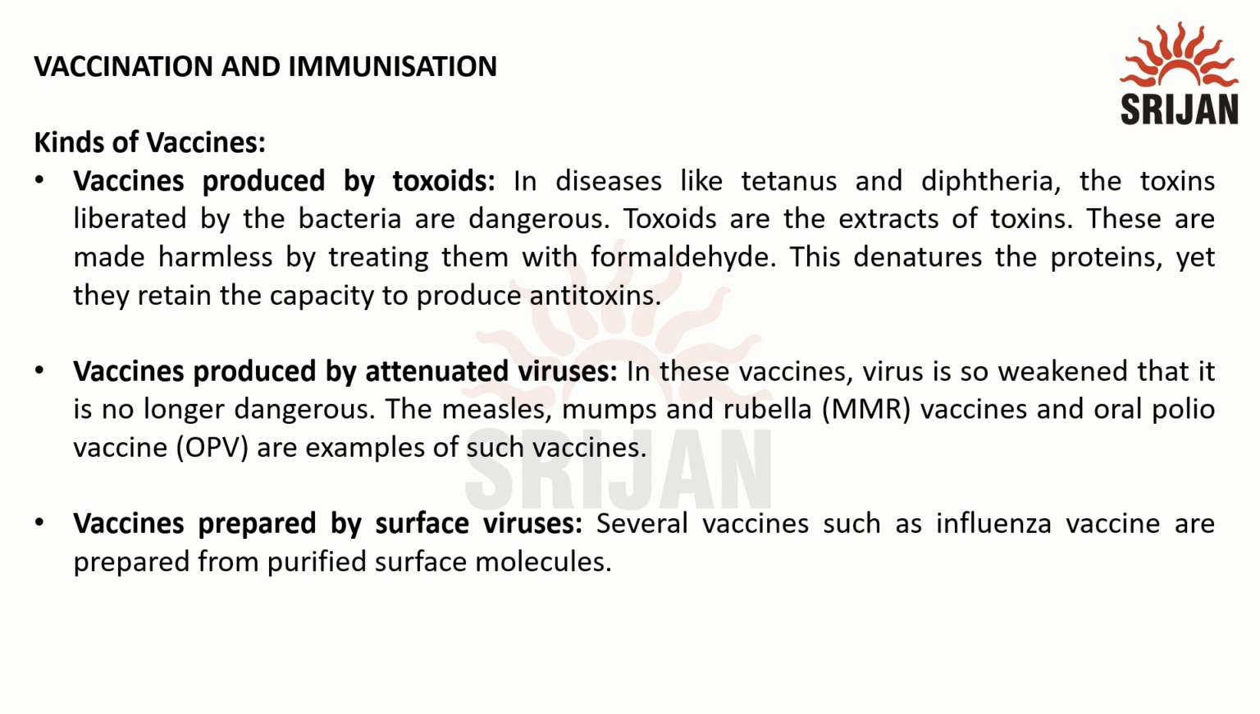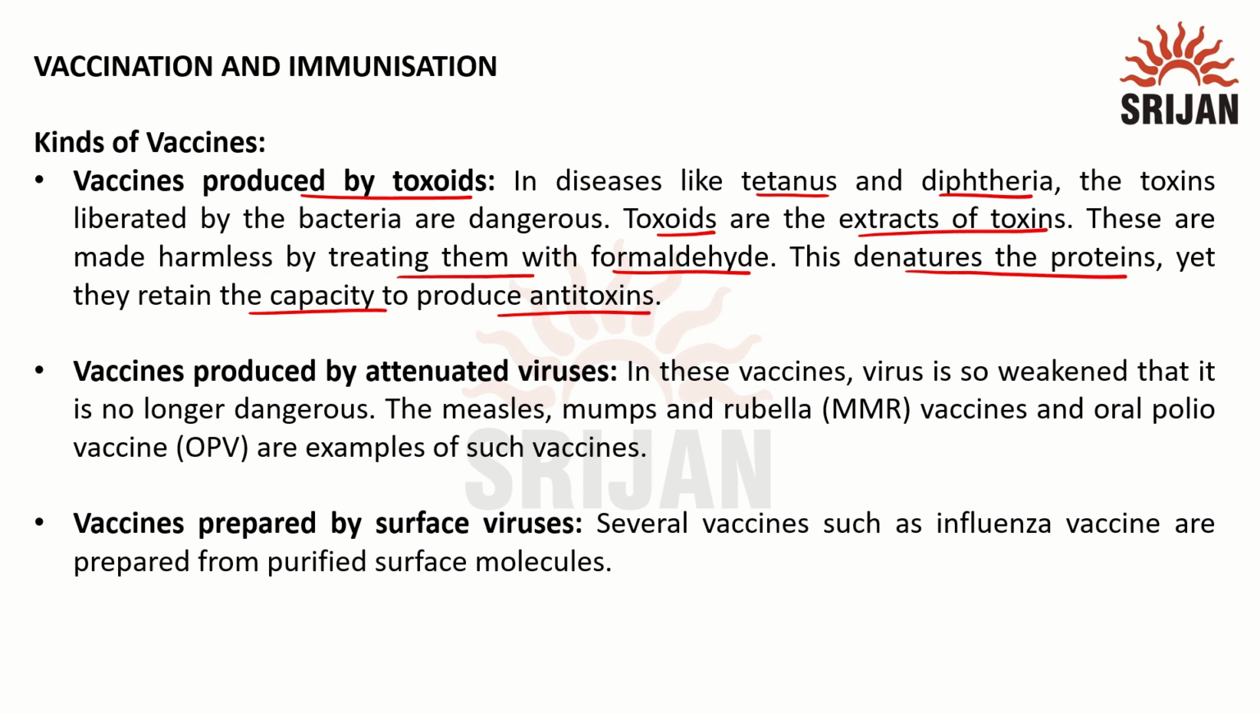Now we can also have vaccines which are produced from toxoids. In diseases like tetanus and diphtheria, the toxins liberated by the bacteria are very dangerous. So toxoids are extracts of these toxins which are treated with formaldehyde first before being introduced into the person's body. Treating with formaldehyde will denature the proteins, and it will not cause any harm to the person, but it has the capacity to produce antitoxins in the administered person.